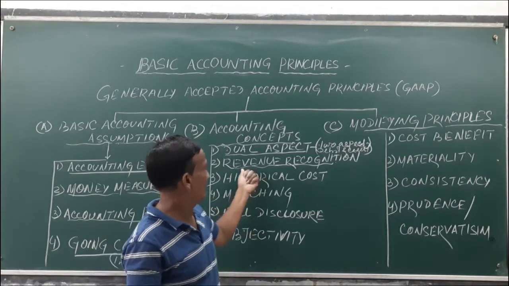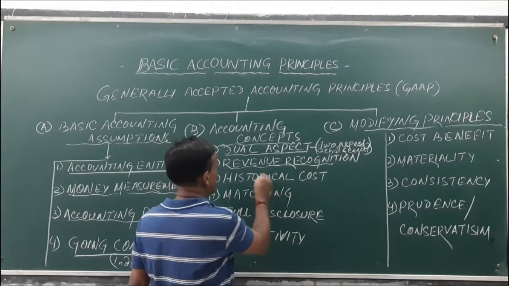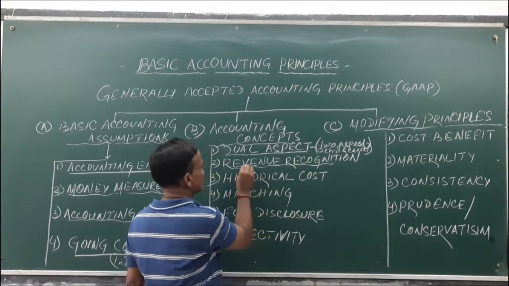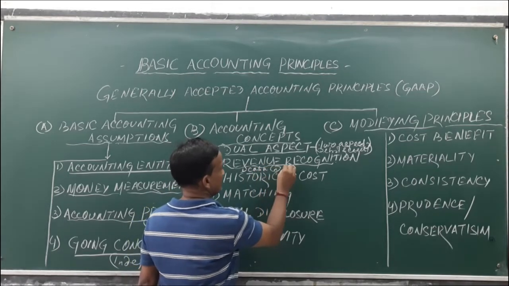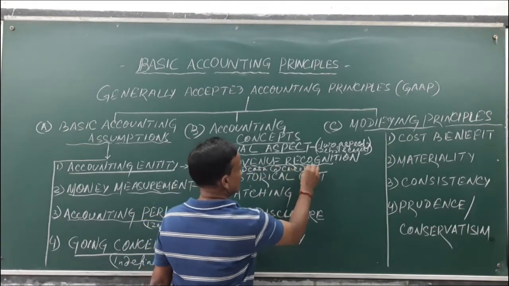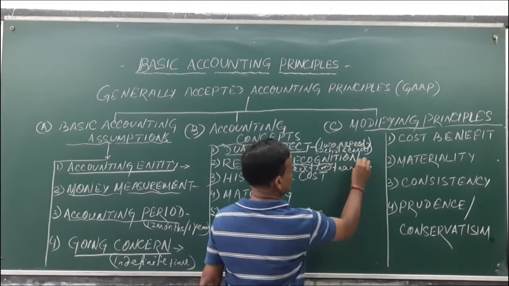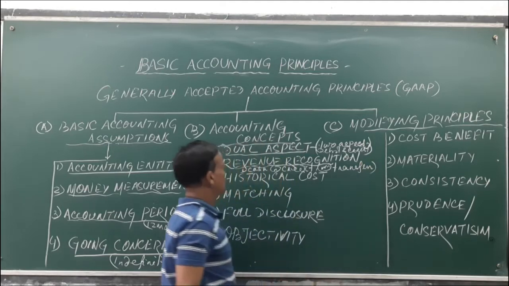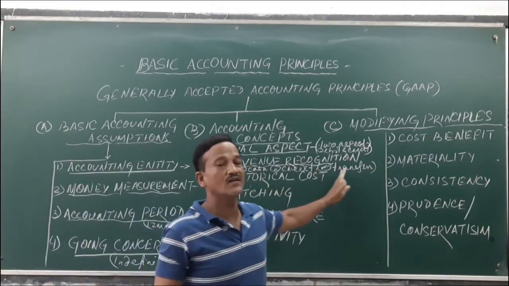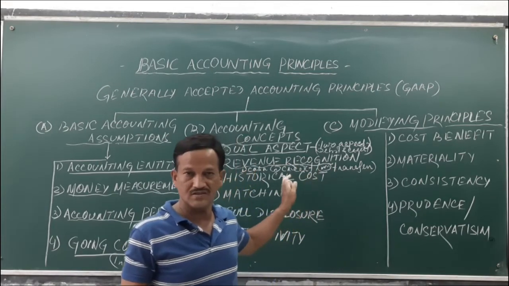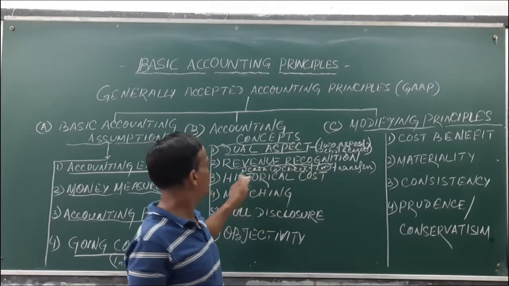It says there are three bases: one is the cash basis, second is the credit basis, and the third one is the transfer basis. These are the three conditions on which revenue is recognized for business transactions.